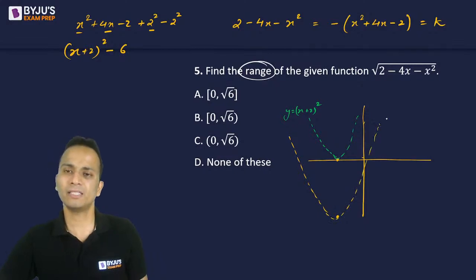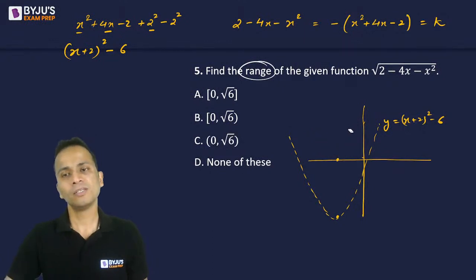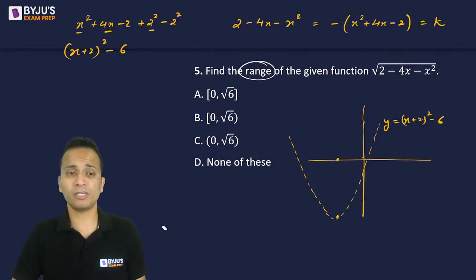So this is the graph of y equal to x plus 2 whole square minus 6. All right, fine. By mistake, I've displayed the answer, but no problem. We are just looking at how to solve this question. So I have plotted the graph of y equal to x plus 2 whole square minus 6.